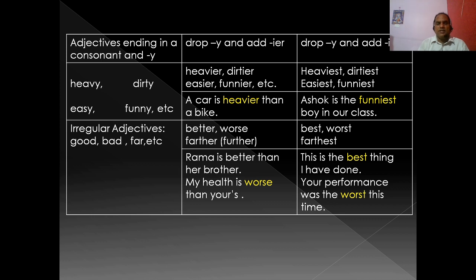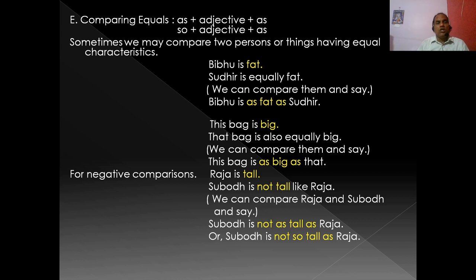Far, farther, farthest. Okay. So you see, comparing equals with as plus adjective plus as, and so plus adjective plus as. Sometimes we may compare two persons or things having equal characteristics. How? Bibhu is fat, Sudhir is equally fat. So how can we compare? Bibhu is as fat as Sudhir. This bag is big, that bag is also equally big. We can compare them and say this bag is as big as that.